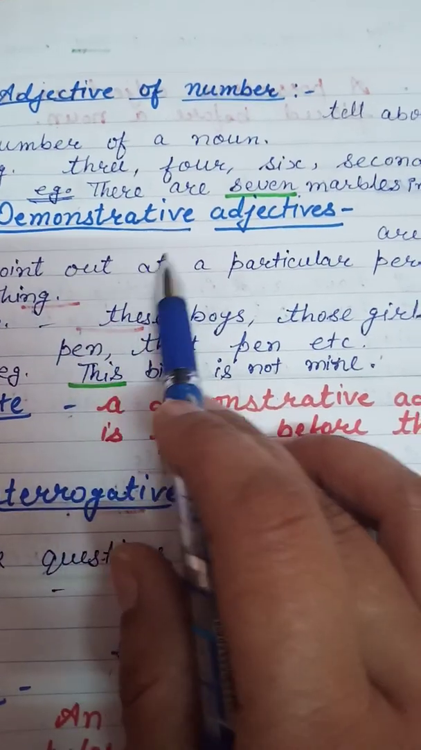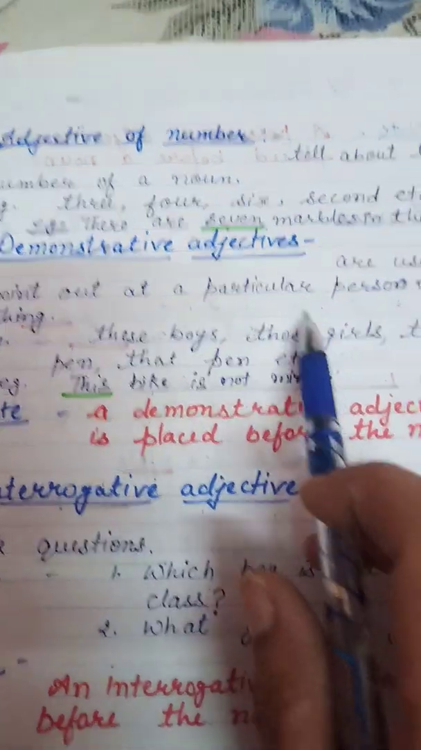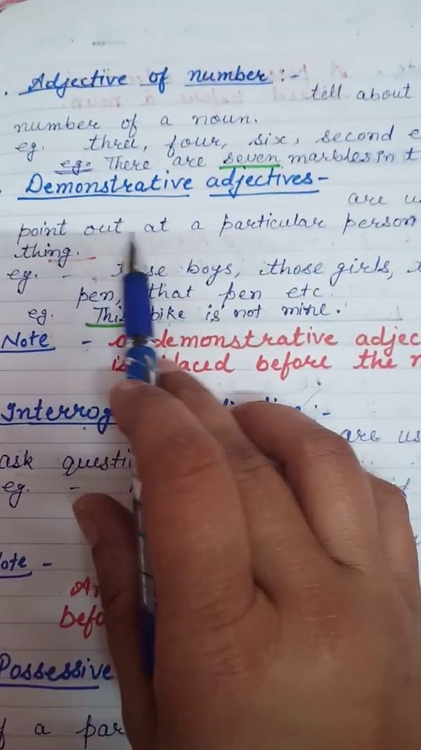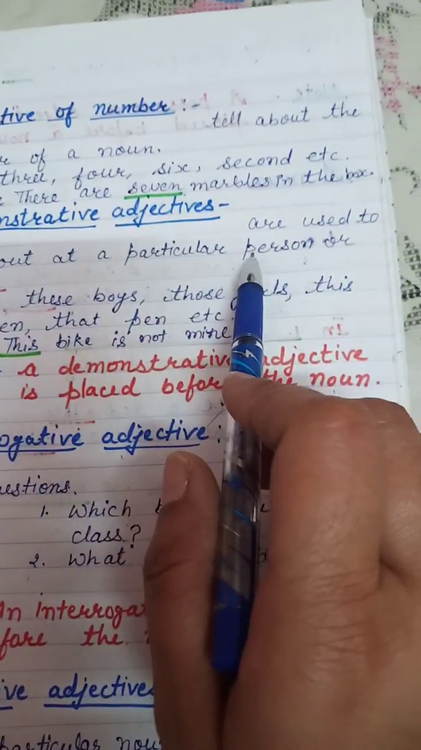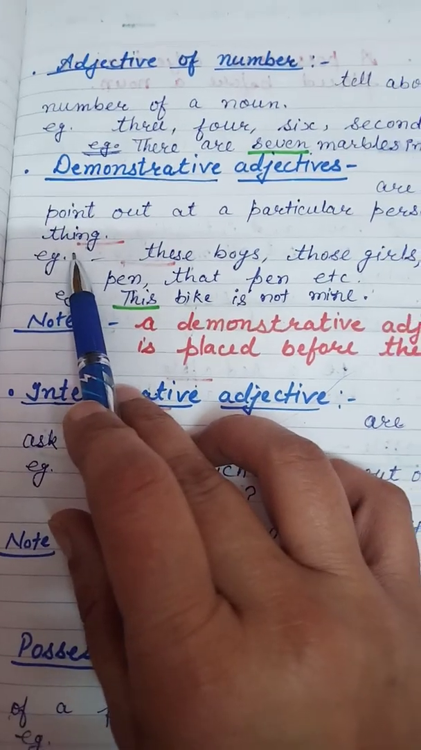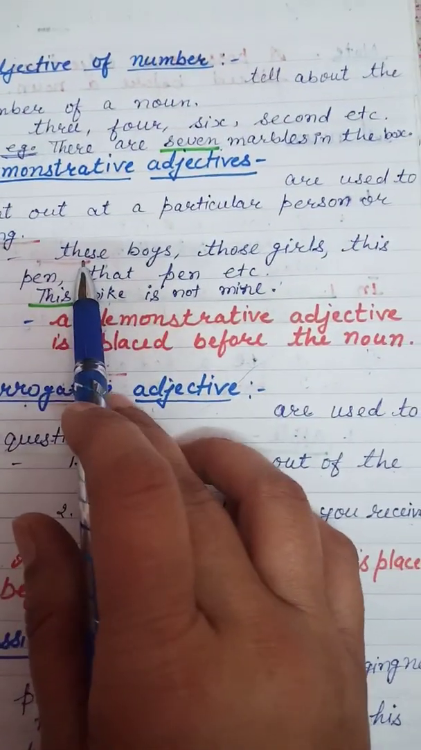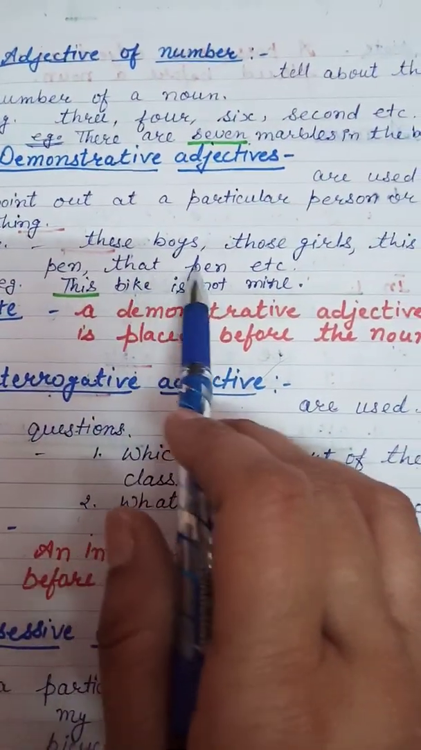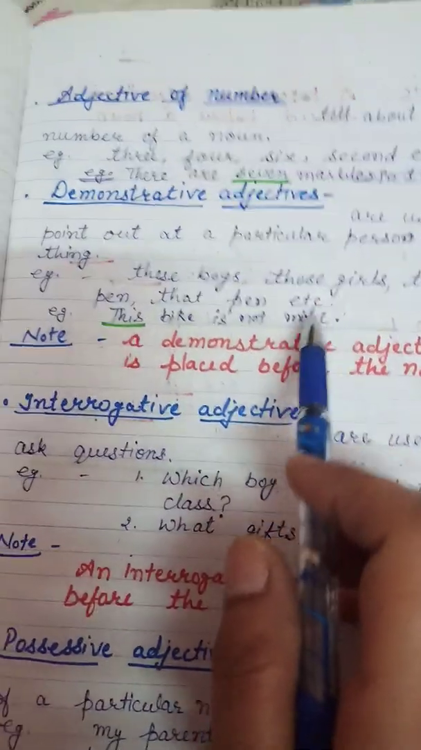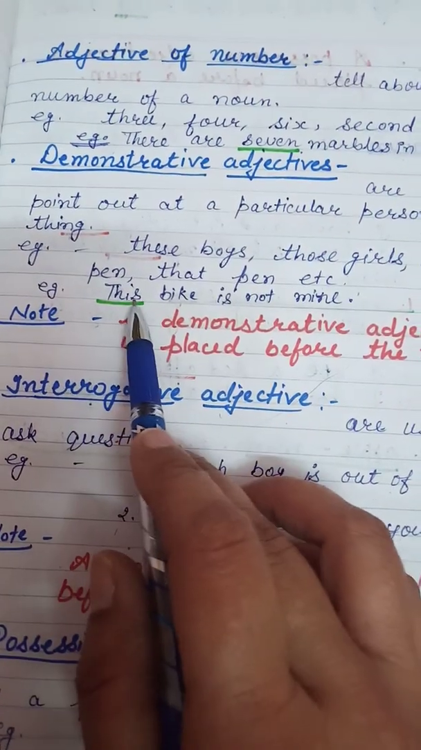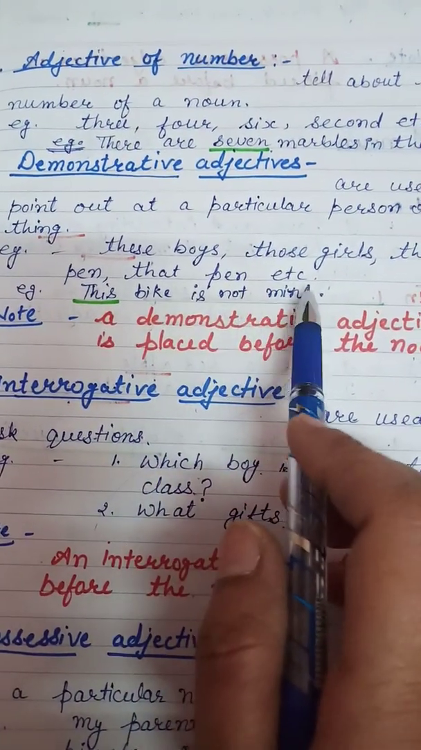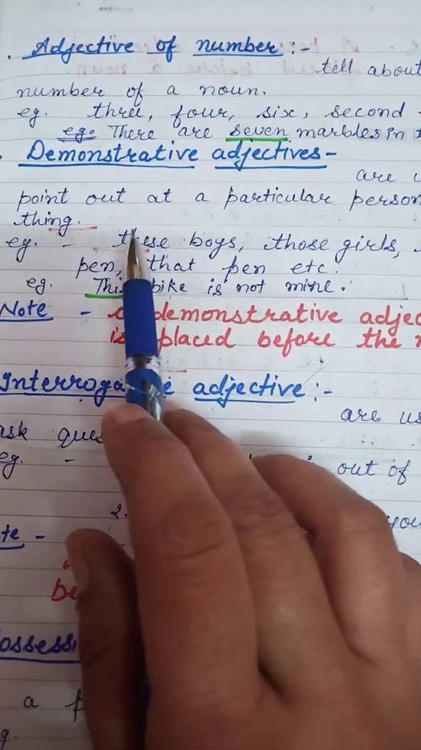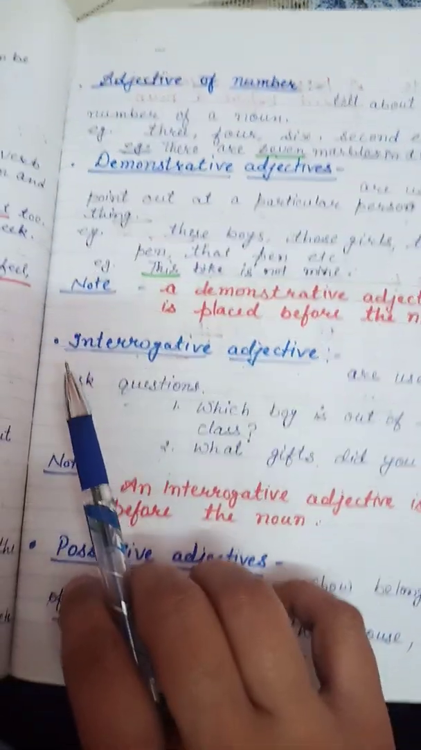Now demonstrative adjective. Demonstrative adjectives are used to point out a particular person or thing. Example: these boys, those girls, this pen, that pen, etc. Now look at the example: this bike is not mine. Here, this is the demonstrative adjective.